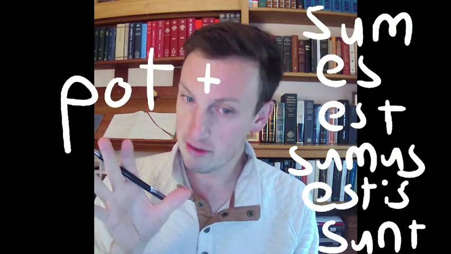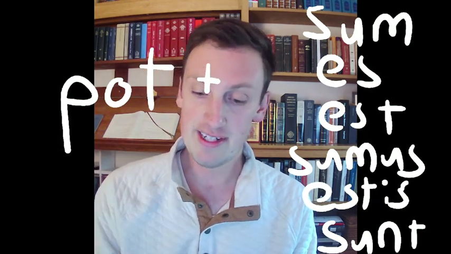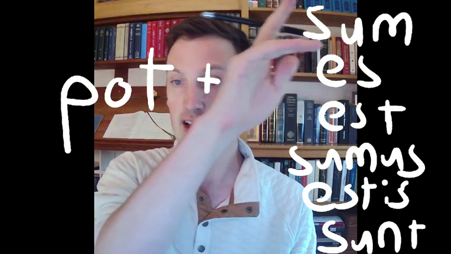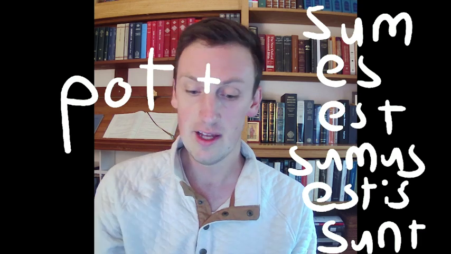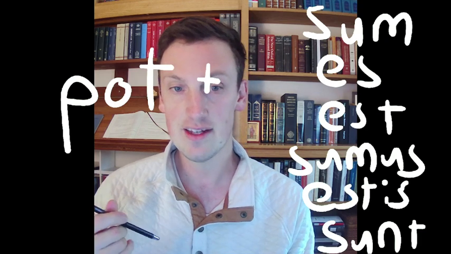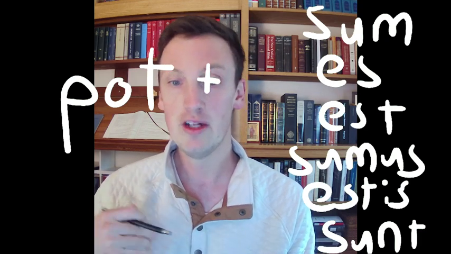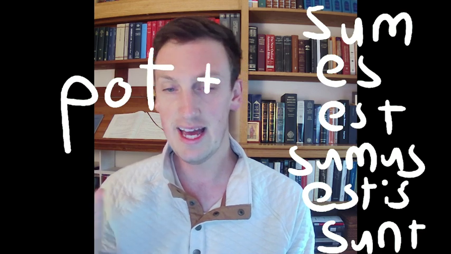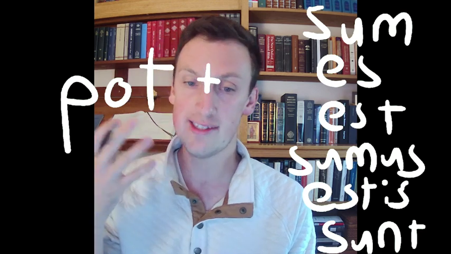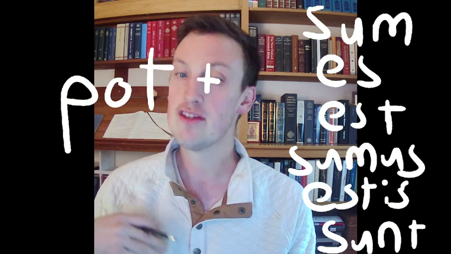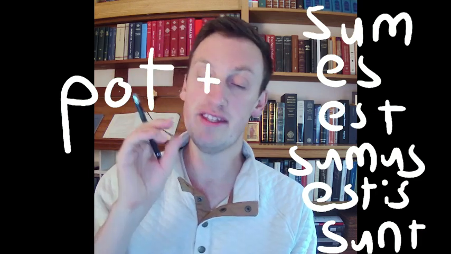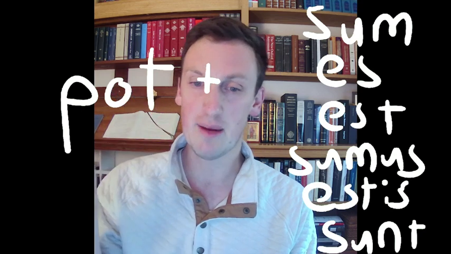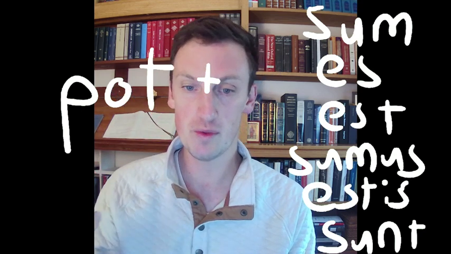The only weirdness here is that if this attaches directly to an S, as in possum, possumus, or possunt, this T turns into a second S. So you don't get potsum, you get possum. The TS sound combination just simplifies to SS. So most of the time this attaches to an E, no issue, but when this attaches to an S, the T just becomes another S. So you get possum, possumus, possunt.